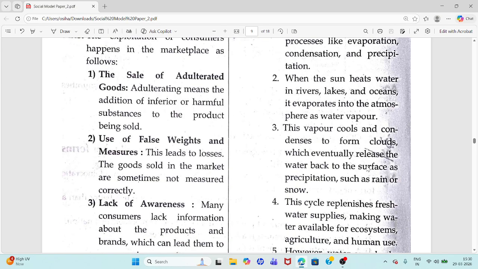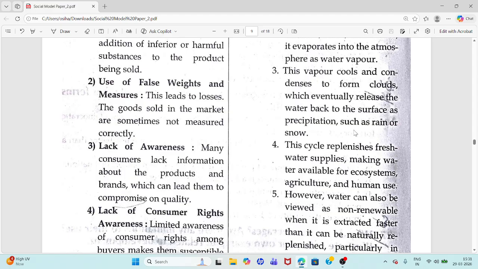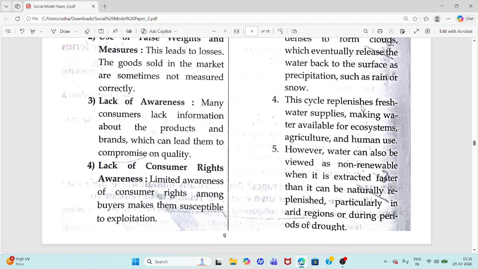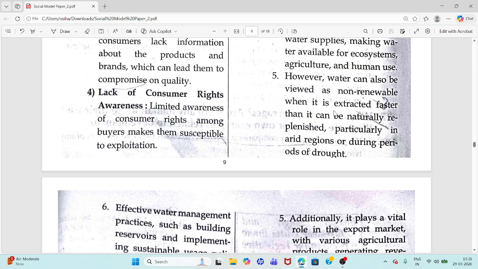This vapor cools and condenses to form clouds, which eventually release the water back to the surface as precipitation, that is, rain or snow. This cycle replenishes fresh water supplies, making water available for ecosystems, agriculture, and human use.